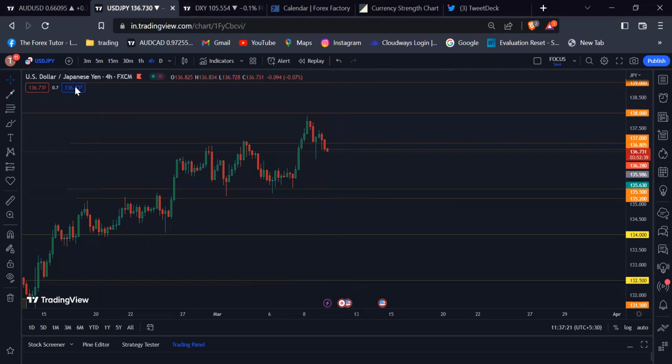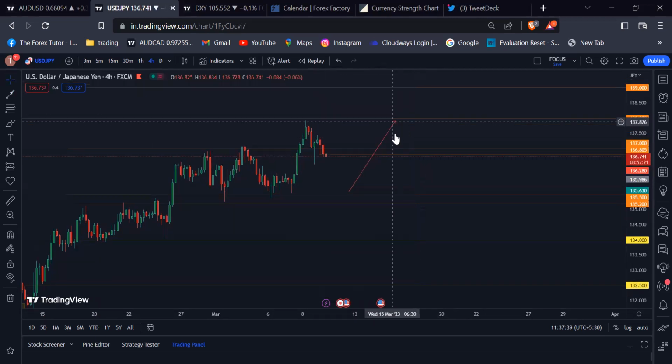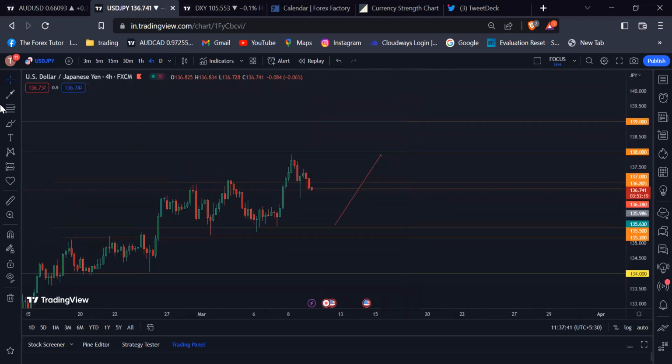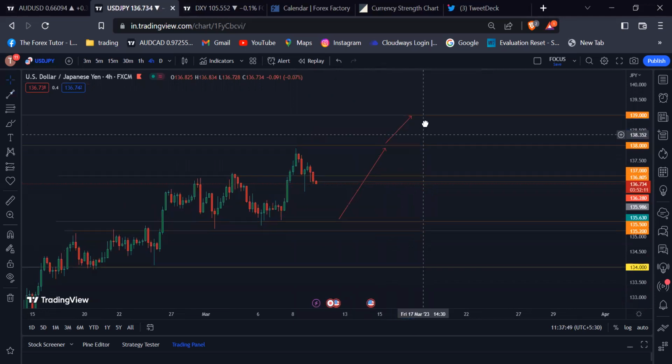135.500 psychological number. So if the US non-farm payroll data is positive for the US dollar, then we'll see some further upward momentum from this level, 135.500. Then our first target should be again the 138.00 psychological number. If the USD yen breaks above this level, then our second target should be the 139.00 psychological number.